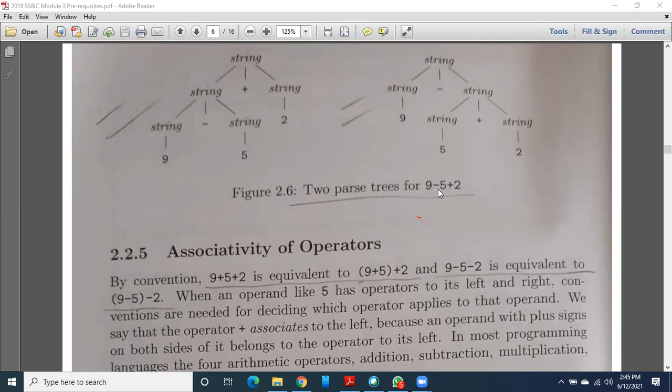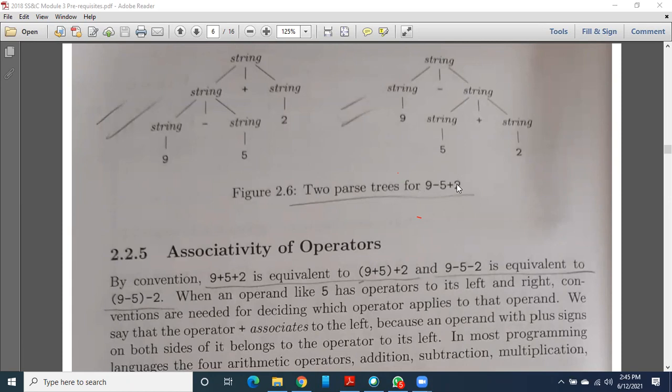Of course, definitely we should go with the associativity. First, we should try to evaluate this expression by using precedence. If it is not possible, only then do we go to associativity. So first you should check the associativity of minus, which is left to right. It means that while moving from left to right, if minus comes, first you evaluate it. First come, first serve. After that, plus comes there. Its associativity is also left to right. So here, after subtracting 9 minus 5, you will get 4. So 4 plus 2, then the result will be 6.